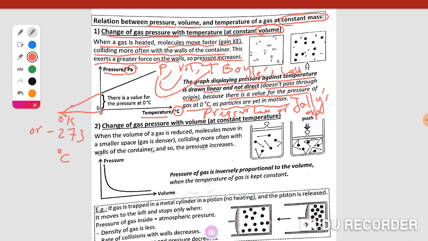We are going to study the relation between pressure and volume, pressure and temperature, volume and temperature. The relation between pressure and the temperature is called the pressure's law or Joule's law. The relation between pressure and volume is called Boyle's law. The relation between volume and temperature is called Charles' law.